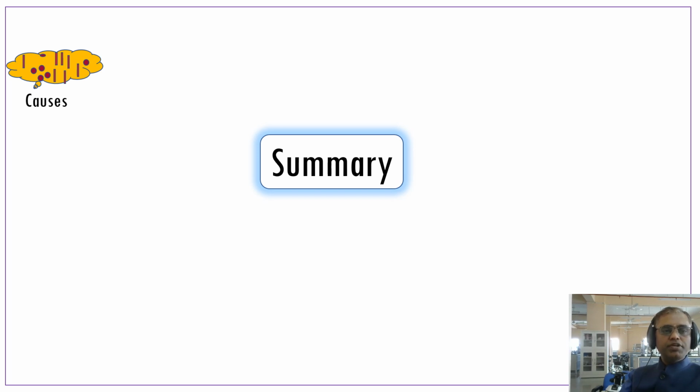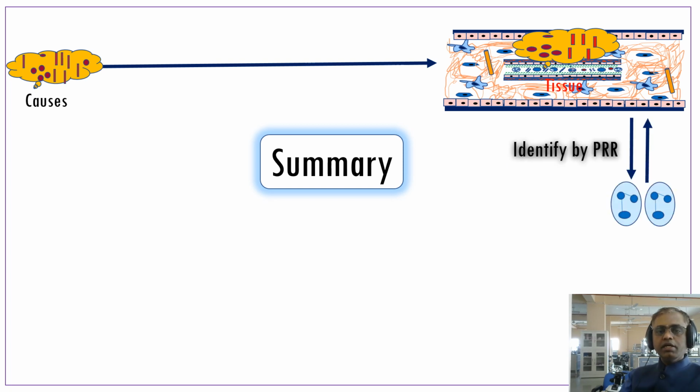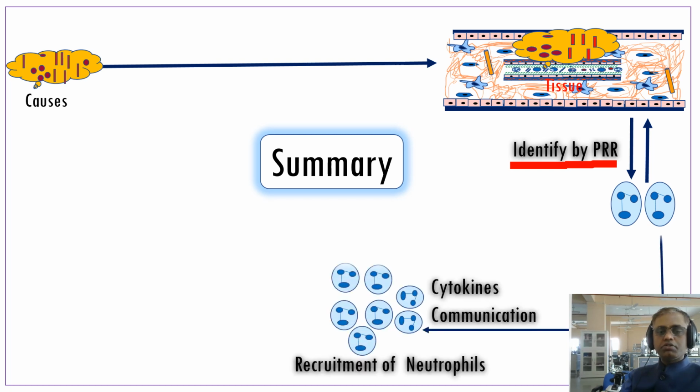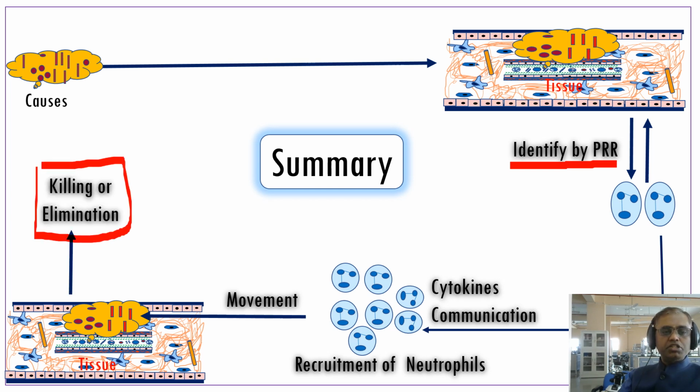Any cause, we can take it as a microbial cause or pathogens, that will affect any tissues. Immediately the pattern recognition receptors, all the Toll-like receptors, will identify these pathogens and the information is given to the neutrophils. Then the cytokine communication leads to accumulation of more and more neutrophils at the affected site. The movement of the neutrophils to the affected site leads to the end result, killing and elimination. So this is a simple understanding.